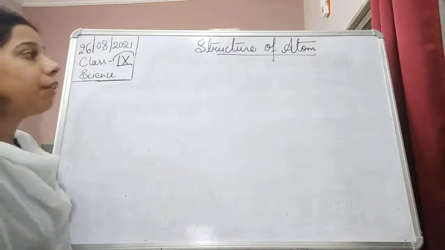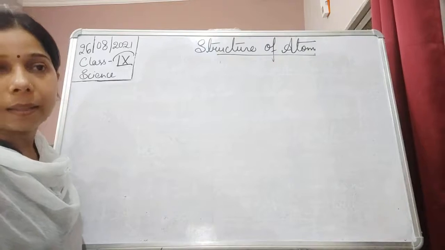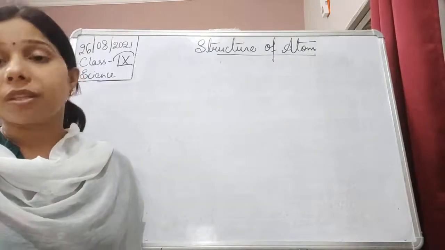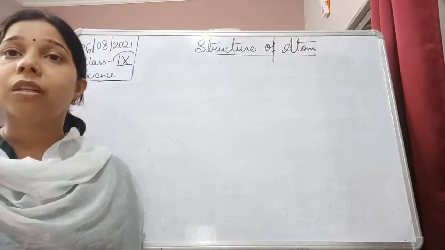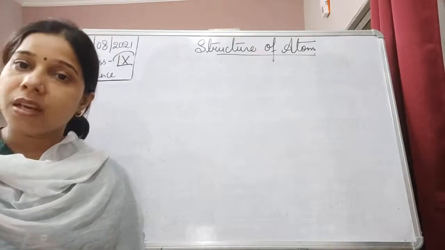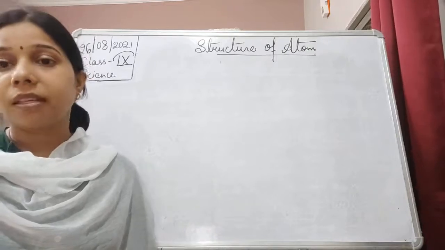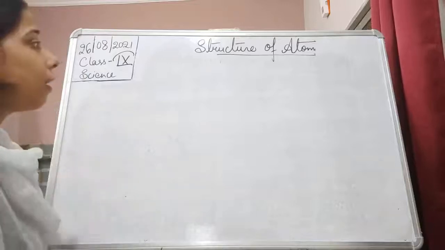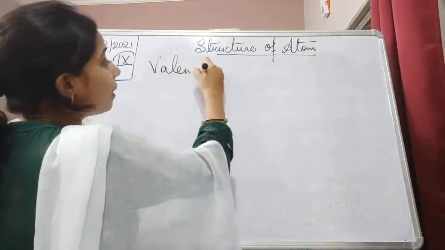Now today we will try to understand the term valency. Yesterday, student, we understood one more thing: what the outermost shell is, what the valence shell is. I told you the last shell in which the electrons enter is the valence shell, and the number of electrons present in the valence shell are the valence electrons only. Now let us try to understand a term, that is valency.